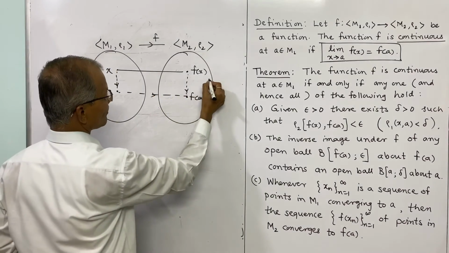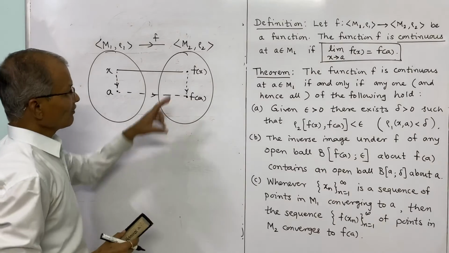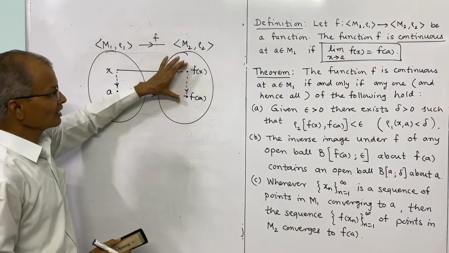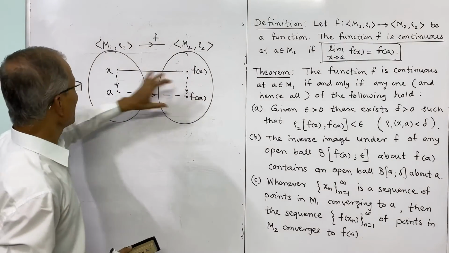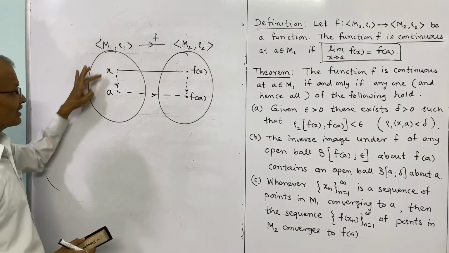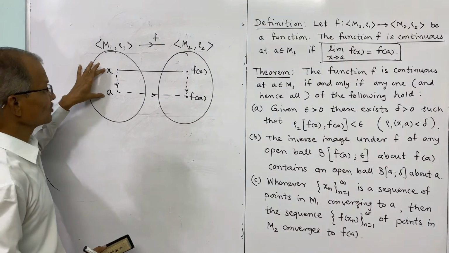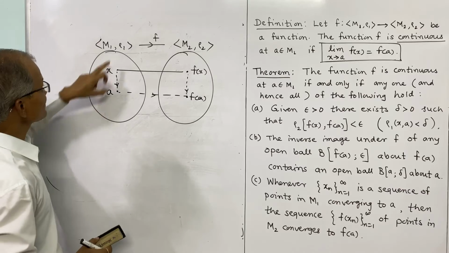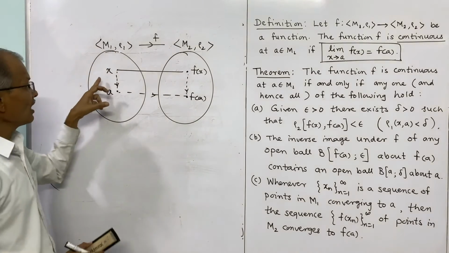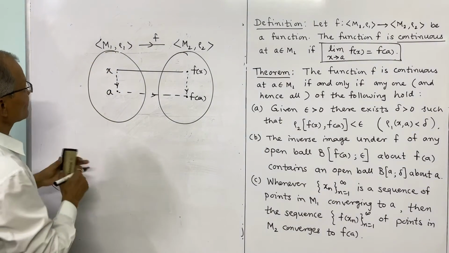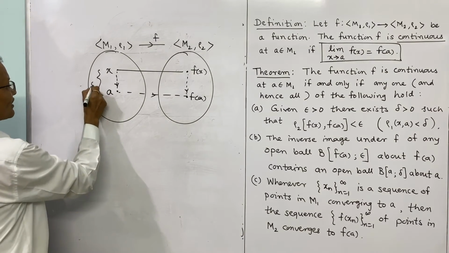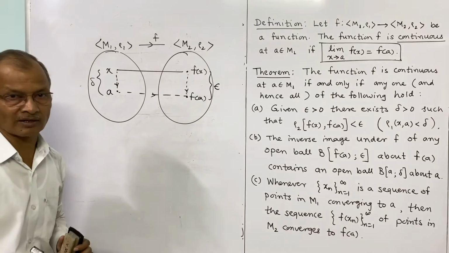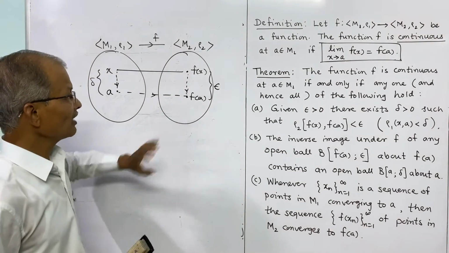And now the meaning is, when we consider the limit of f(x) as x tends to A, we consider the difference between f(x) and f(a). Here also, as x approaches A, the distance of these two becomes less and less. Here the metric is rho 1, and whenever the distance of this is less than delta, the distance of f(x) and f(a) is less than epsilon. That is the earlier original definition of the limit of a function.